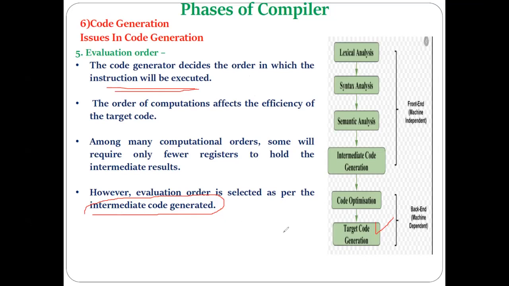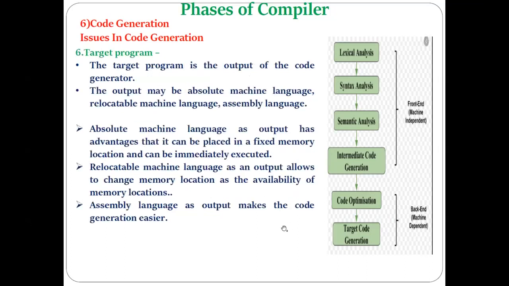And generally the common approach utilized to decide the order is the same order as when the intermediate code was generated.